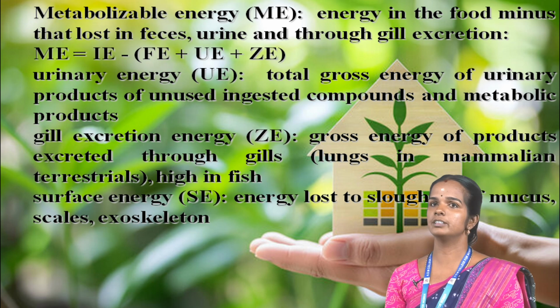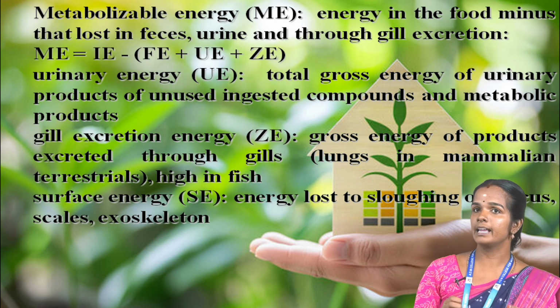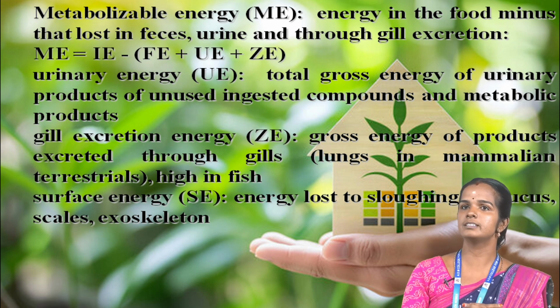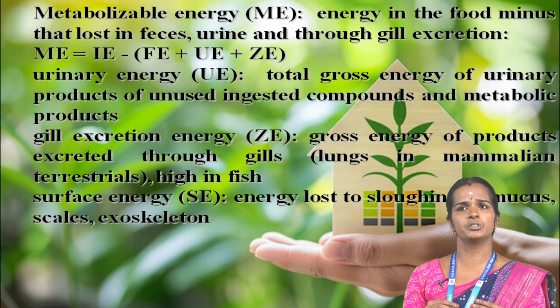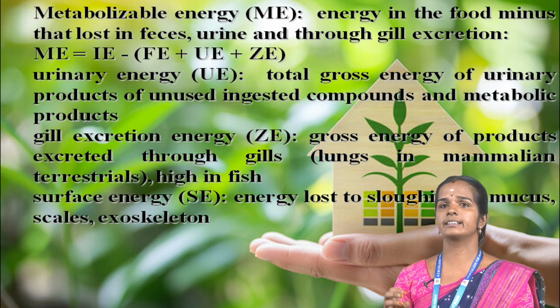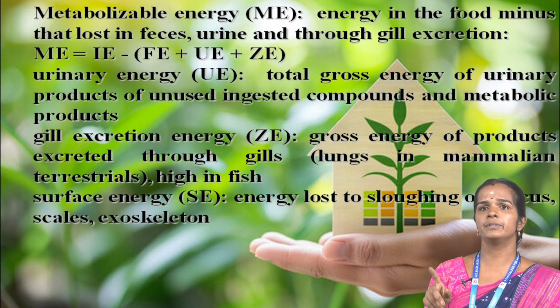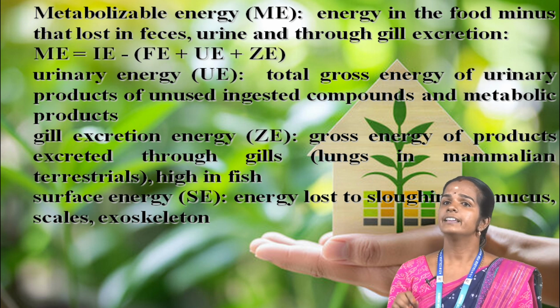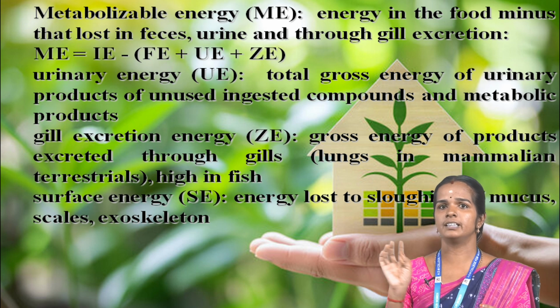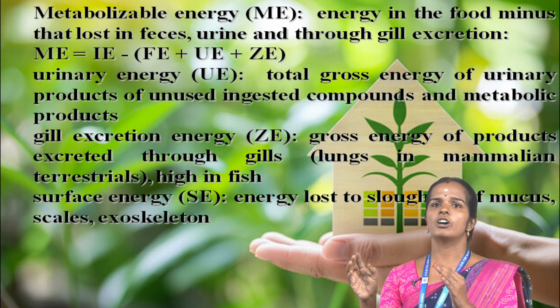This is also continuing the energy system. Metabolized energy, called ME. Metabolized energy is the food energy minus what is lost in feces, urine and through gill excretion. For example, ME, meaning metabolic energy, equals IE minus FE plus UE plus ZE. This is the energy term formula.